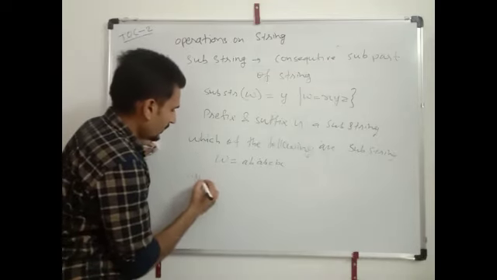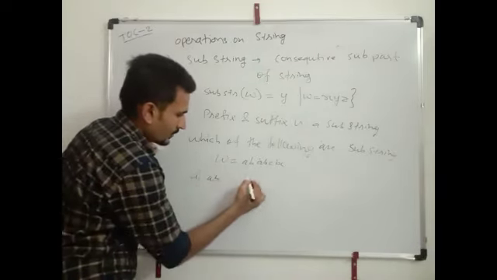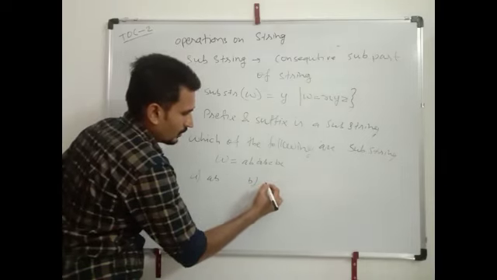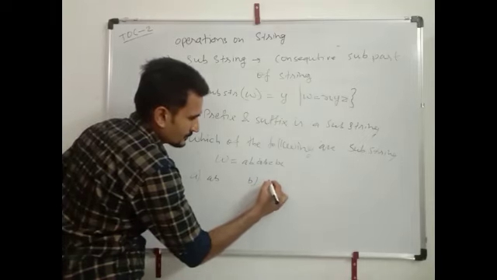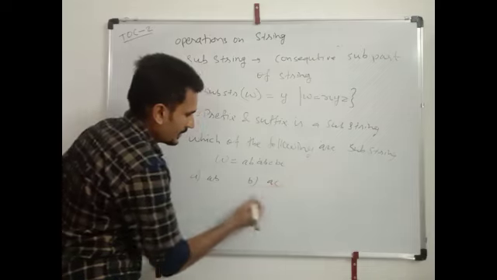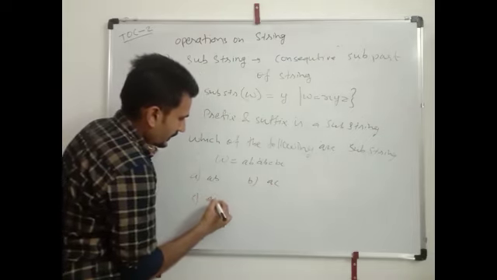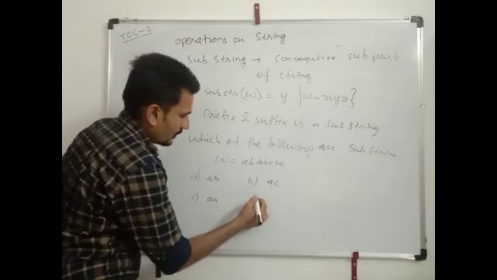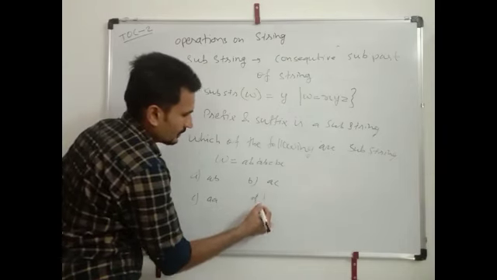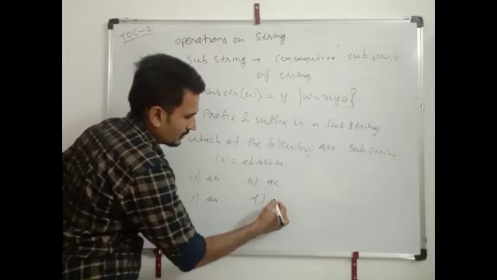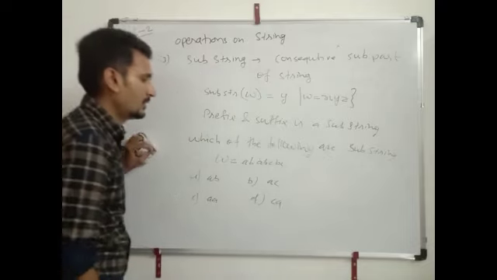Now option A, AB, option B, AC, option C, AA, option D, CA.